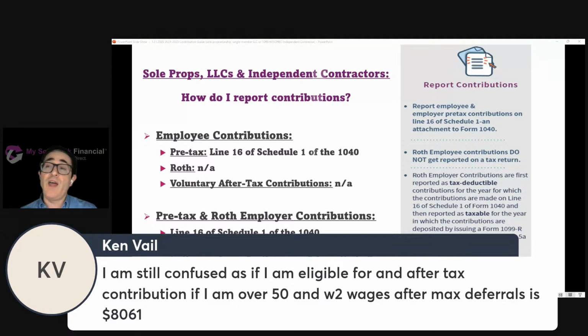The reporting of that contribution is not required, but the second step, the move from the after-tax to the Roth, is reportable on a 1099-R. And that's where we have forms on our website at mysolo401k.net/forms. You can see there's one for after-tax to Roth transfer. So clients submit that online form to give us the information we need to prepare the 1099-R.